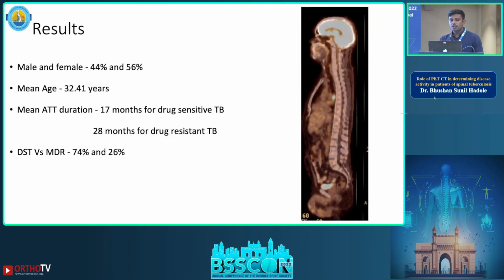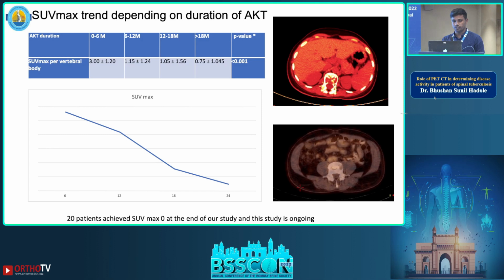So the results: the mean age was 32.41 years, 44% of the population was male and 56% was female. The mean antitubercular therapy duration was 17 months for the drug-sensitive population, while it was 28 months for the drug-resistant population. We divided the study population into groups depending on the duration of antitubercular therapy as 0 to 6 months, 6 to 12 months, 12 to 18 months, and more than 18 months.